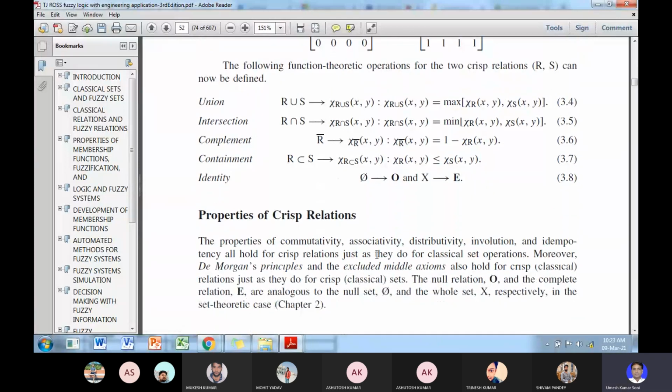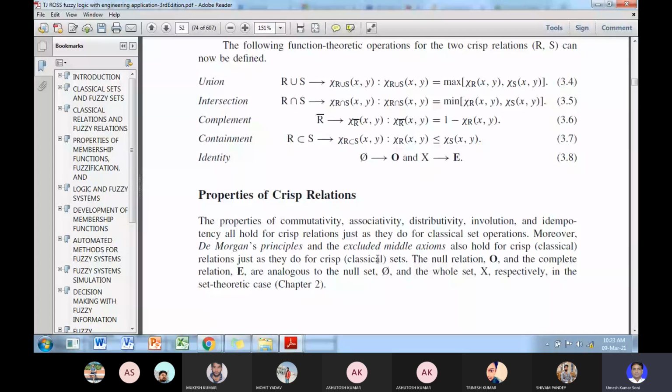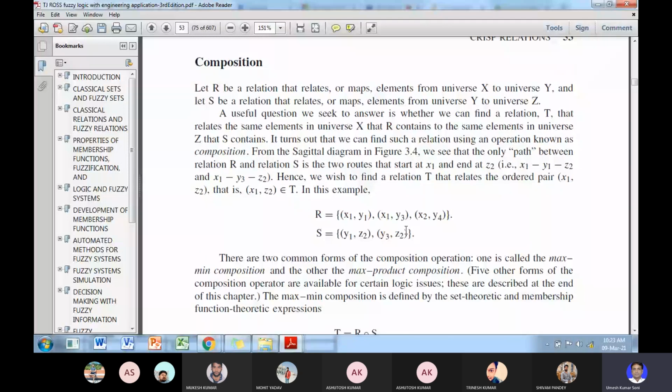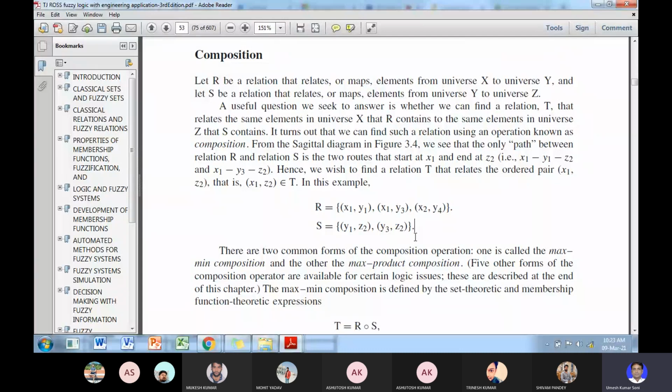So the properties of crisp relations: there are some properties, that is composition. Similarly to fuzzy relations, we also have composition in crisp relations. In crisp relations also we use the max-min composition or the max-product composition. We first take the minimum of all the sets, and then take the maximum out of these.